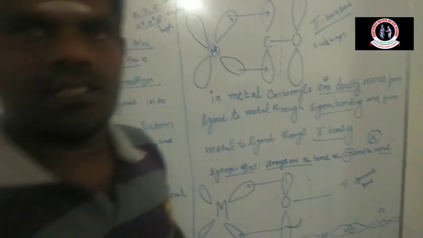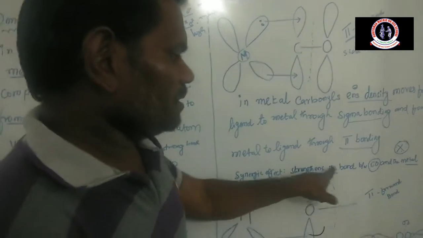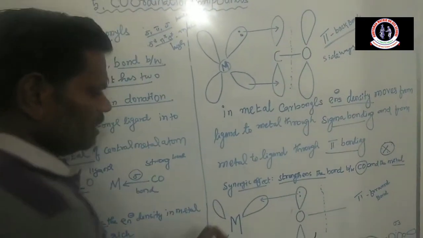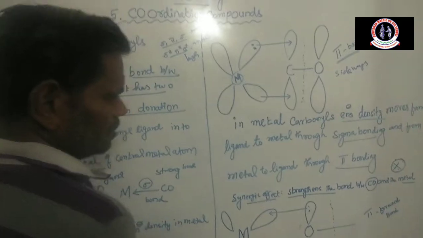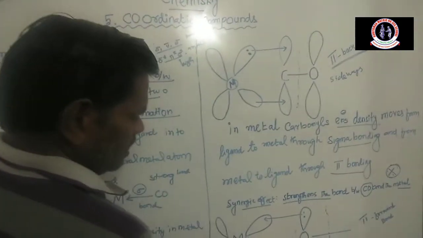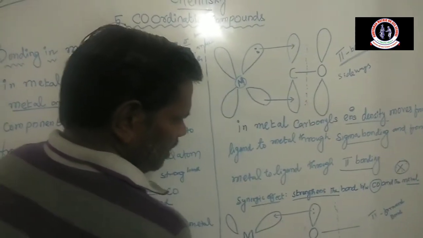The synergic effect can explain the strength of the bond between the ligand and the metal atom. Okay, students. Now, the metal to carbonyl bond is a pi bond. The pi bond is a back bond, but the metal atom has a lot of vacant orbitals.